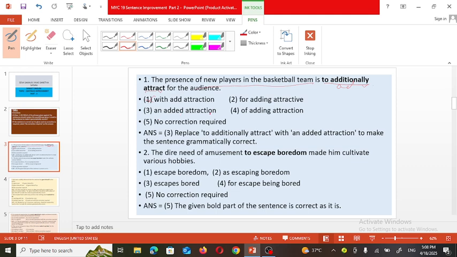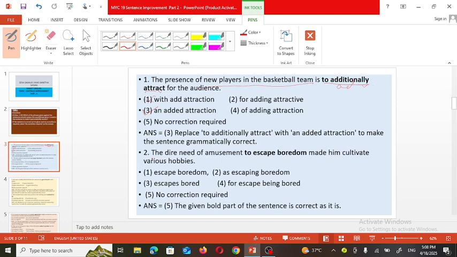And added attraction for the audience, those are the correct words we can use to replace the phrase to additionally attract, to make the sentence grammatically correct.